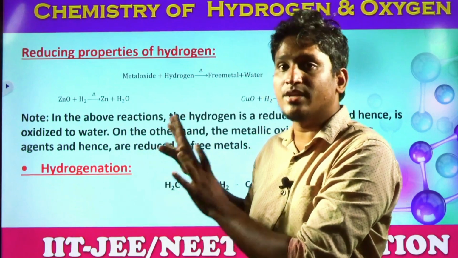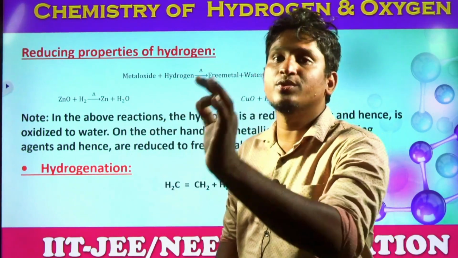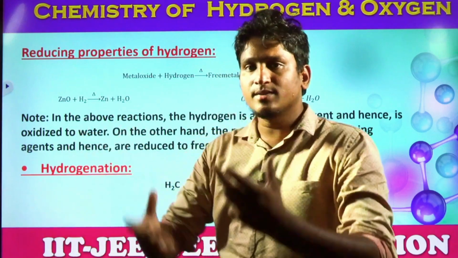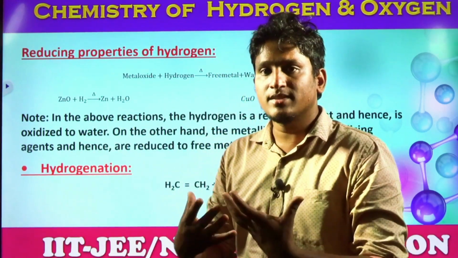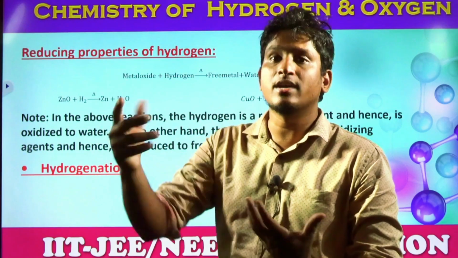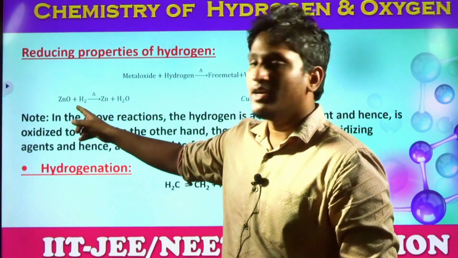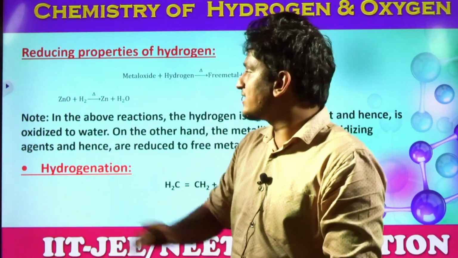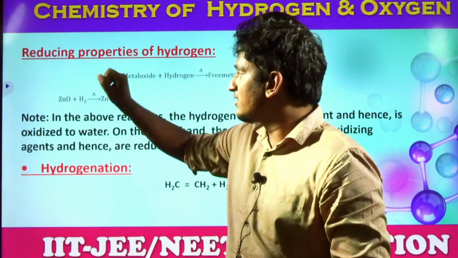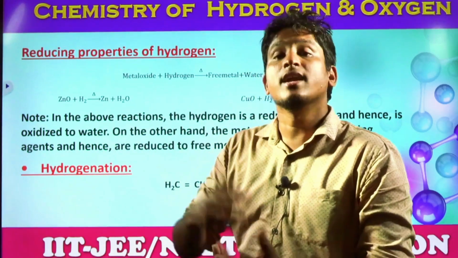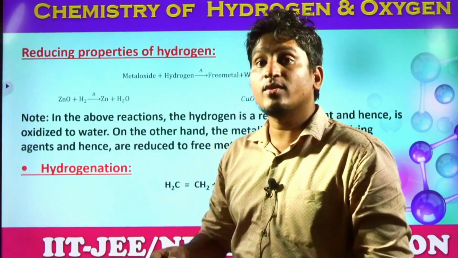In these reactions, hydrogen is used to extract pure metals also. And why does it act as a reducing agent? What is reducing property, students? These elements can make other compounds reduce. What is reduction? Removal of oxygen. Hydrogen here is reacting with zinc oxide, and what is happening? Oxygen is removed from the zinc oxide or not? That means zinc oxide is undergoing reduction or not? That is so. And H2 is undergoing oxidation.